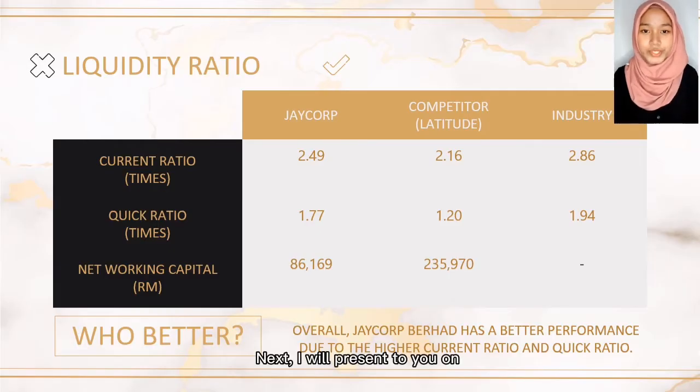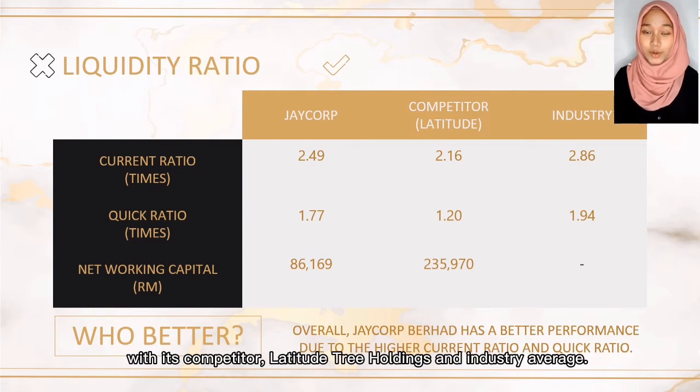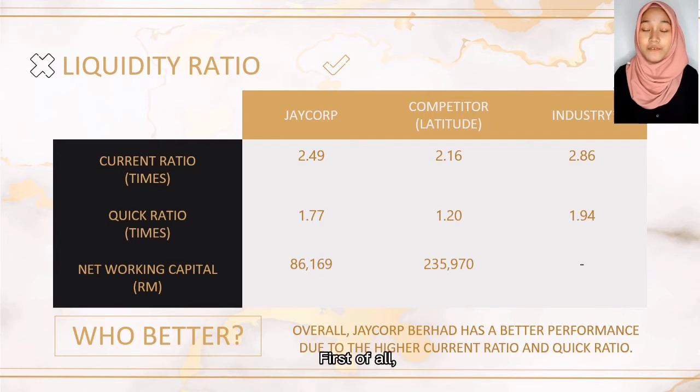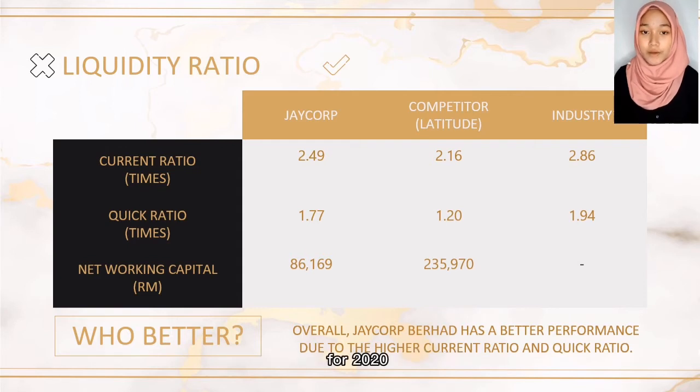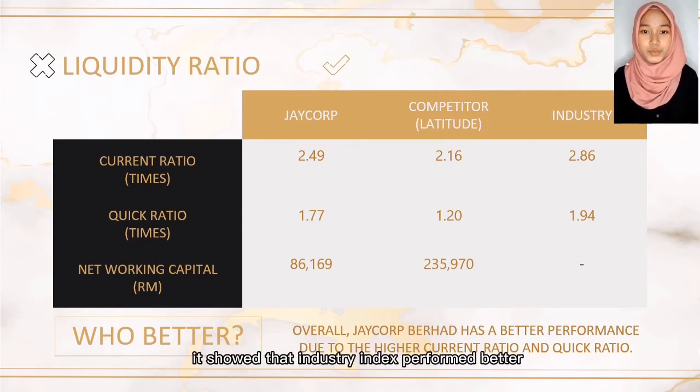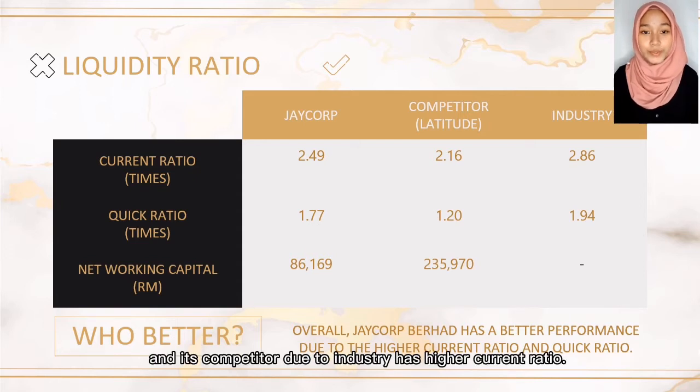Next, I will present to you on the financial analysis by comparing the financial ratio of Jacob Berhad with its competitor, Latitude Tree Holdings and industry average. First of all, liquidity ratio is used to measure the firm's ability to meet its short-term obligations. For 2020, it showed that industry index performed better in terms of current ratio with 2.86 times compared to the company and its competitor due to industry has higher current ratio.